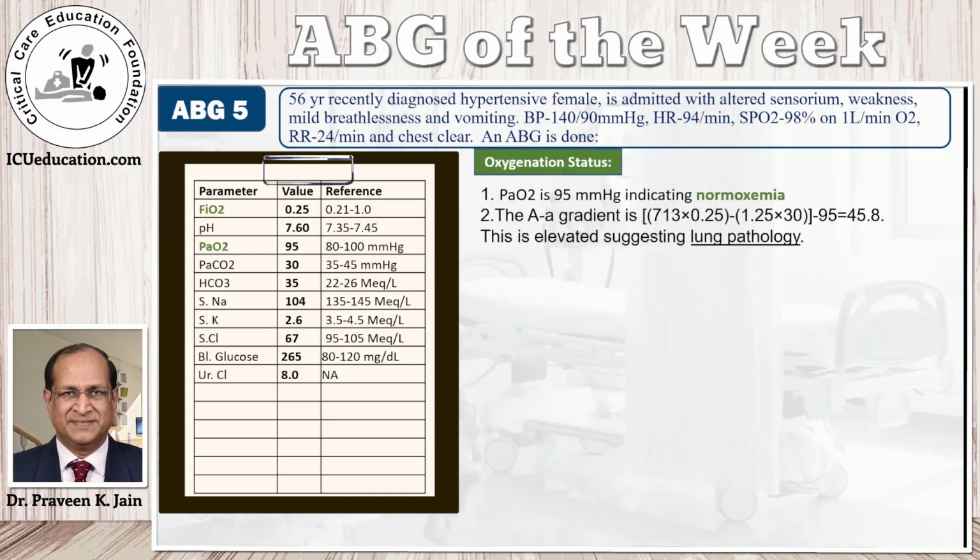Resuming now. The oxygenation status. The PaO2 in this case is 95, which is within the limit of 80 to 100. So the oxemic status is normal, or you could call it normoxemia. As we discussed in the previous videos, you should always calculate the alveolar arterial gradient when you can. And in this case, though oxygenation is within acceptable range, it does not mean that there is no lung pathology. So when you calculate an alveolar arterial gradient and you find it to be high, like in this case, where it is more than double the expected value, it implies that there is an underlying lung pathology.